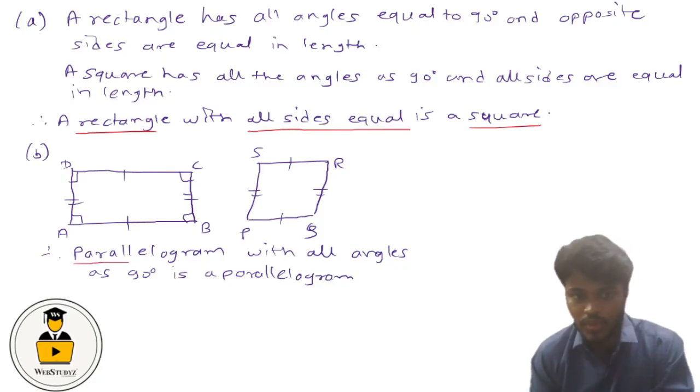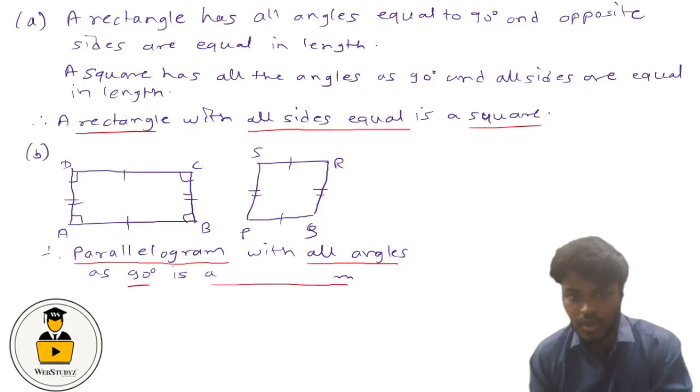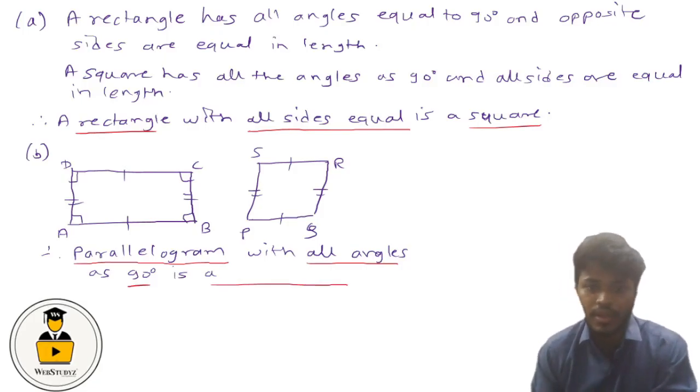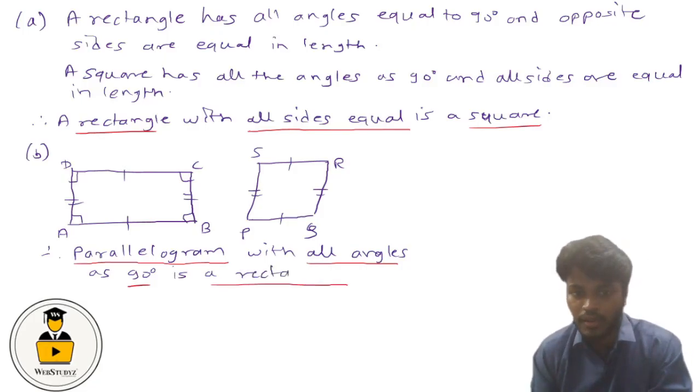So therefore a rectangle is a special example of a parallelogram.